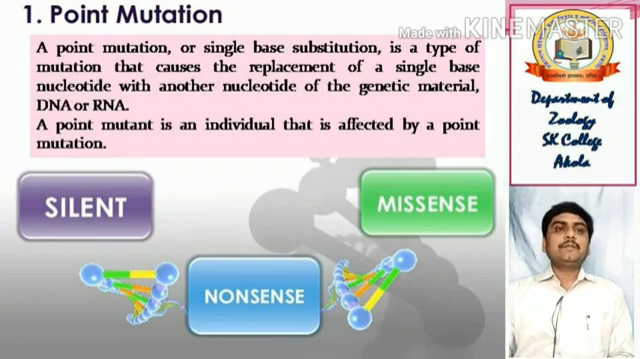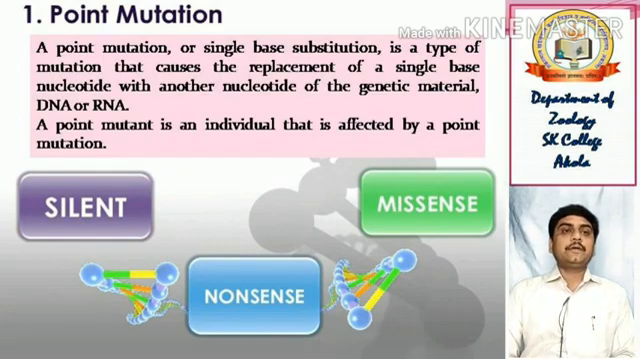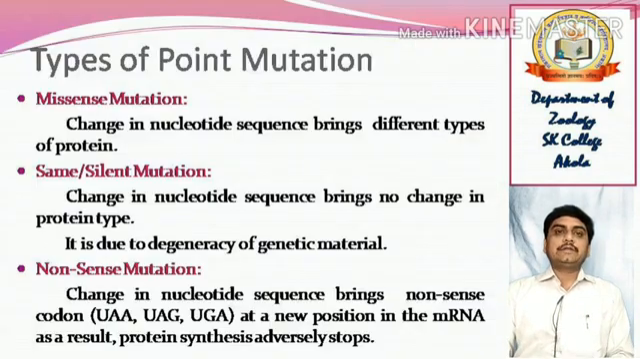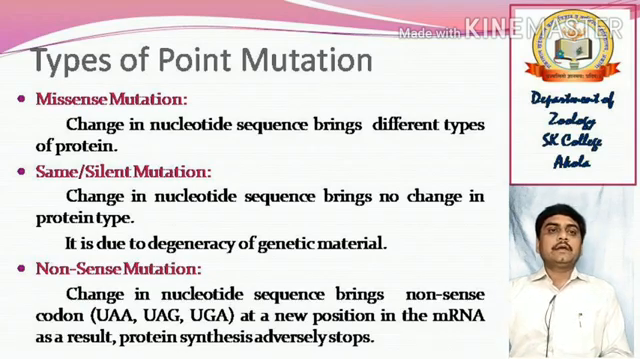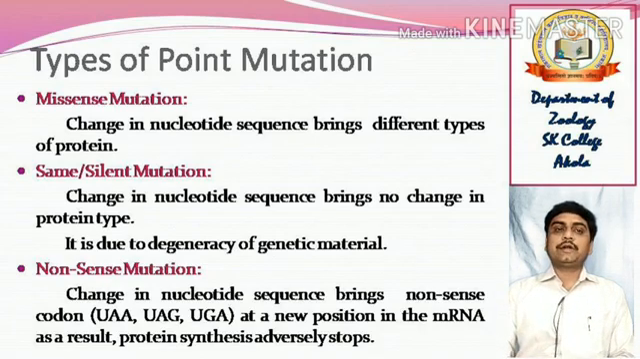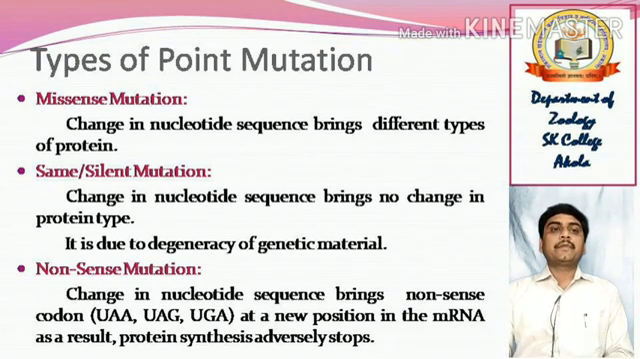So one by one we will see missense. What happens in the missense mutation? A change in the nucleotide sequence brings a different type of protein; that is a missense. Then the second is the same or silent type of mutation, in which a change in the nucleotide sequence brings no change in the protein type. It is due to the degeneracy of the genetic material.